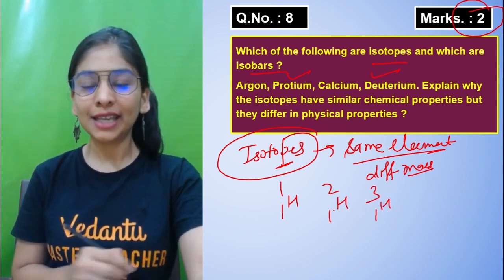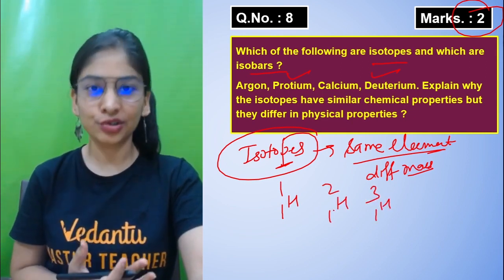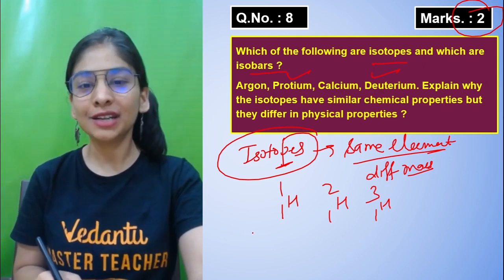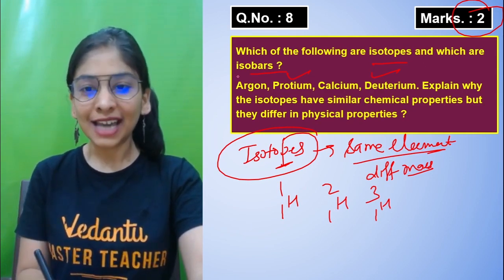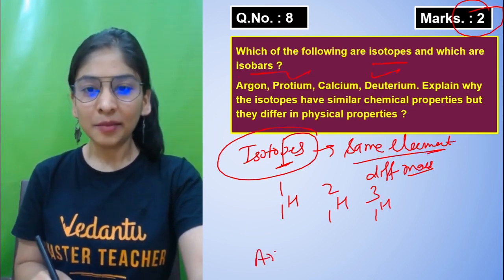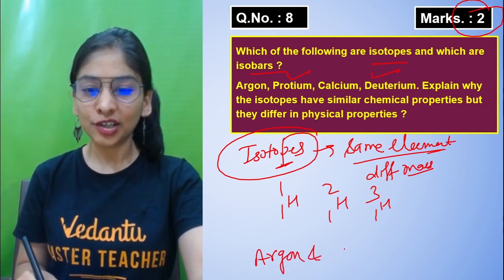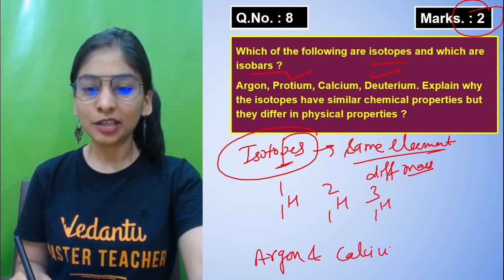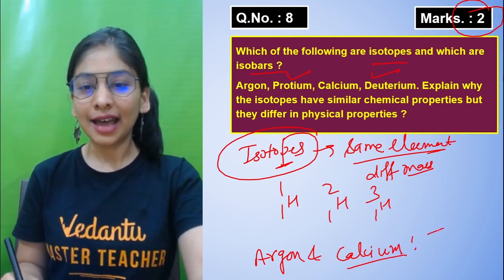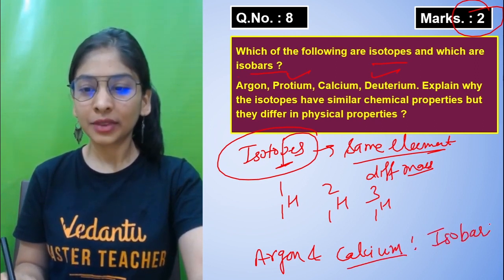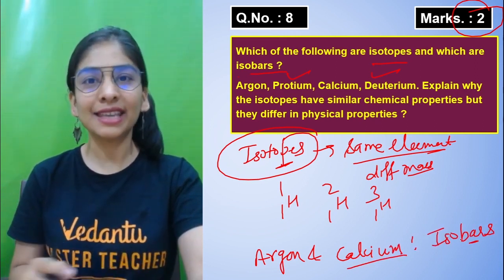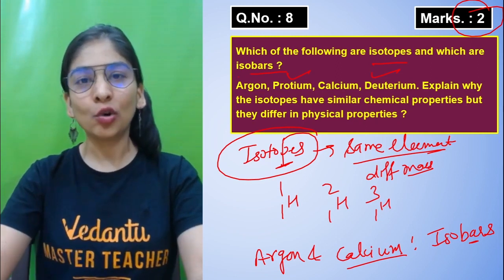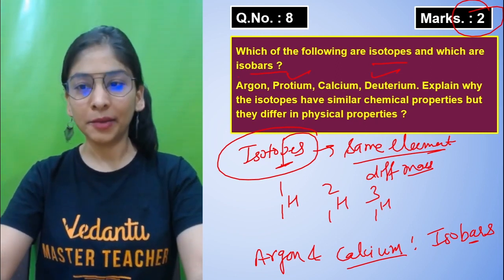If tritium were there, these three are isotopes of hydrogen only. Same element with different mass number. When I talk about argon and calcium, different element but same mass number, that is isobars. Argon and calcium both have 40 as their mass number.